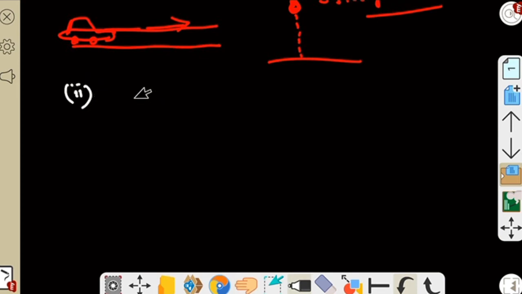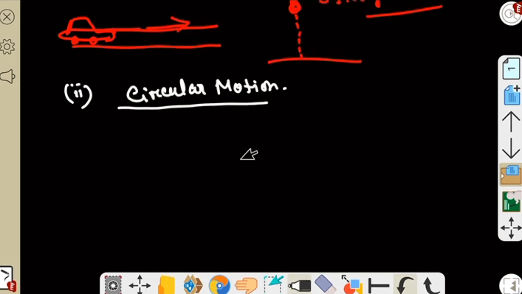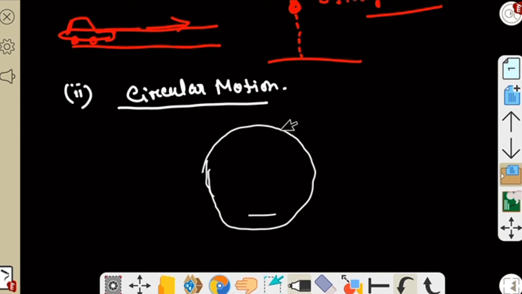Let's see what is the second type of motion. The second type of motion is circular motion. Now from the name you can understand what is the type of motion. Actually, if anything moves in a circular track, suppose there is a circular path and a car is moving on this circular path, so the motion of the car is called circular motion.